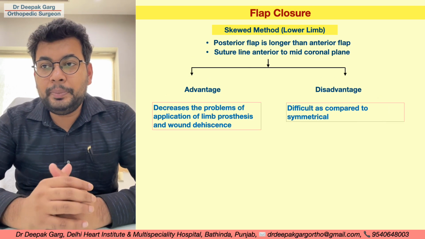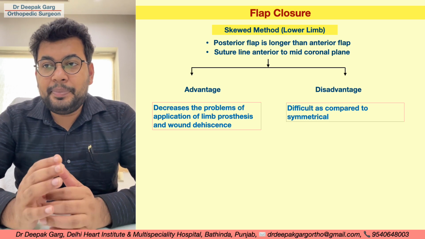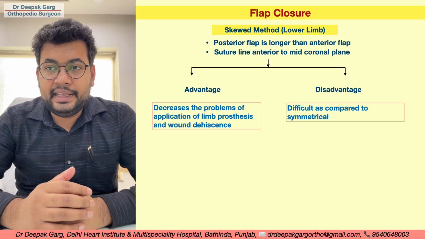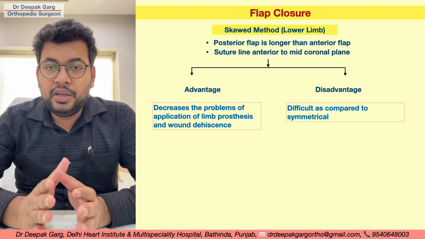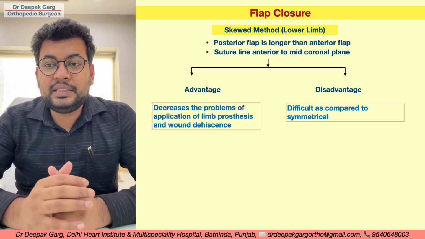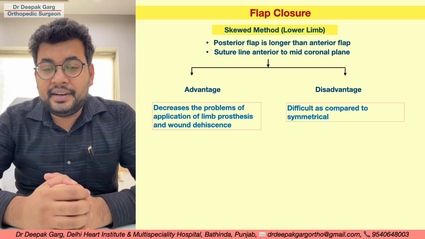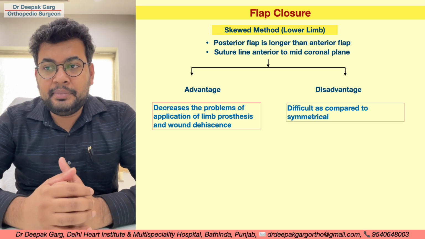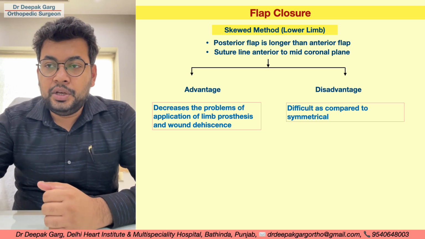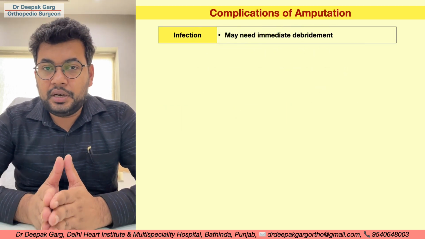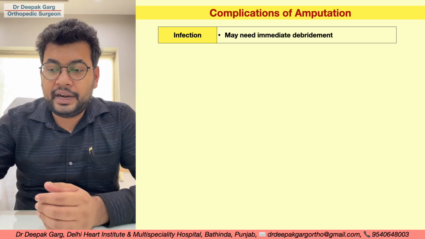Whereas in the skewed method, mostly used in the lower limb, the posterior flap is kept longer than the anterior flap and suture line is anterior to the mid-coronal plane. So the advantage is it decreases the problem of application of the limb prosthesis and wound dehiscence. And disadvantage is that it is difficult as compared to the symmetrical flaps. So we should always prefer skewed flaps in the lower limb amputations if there is no contraindication.